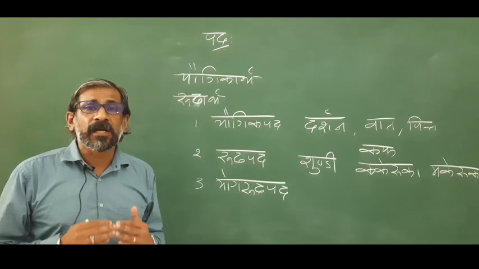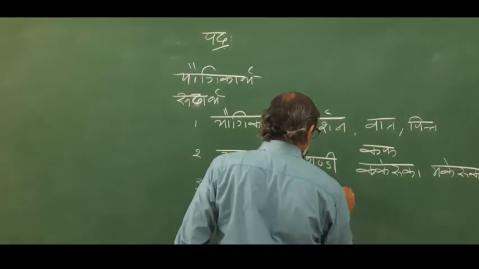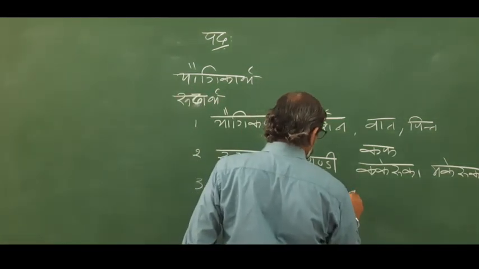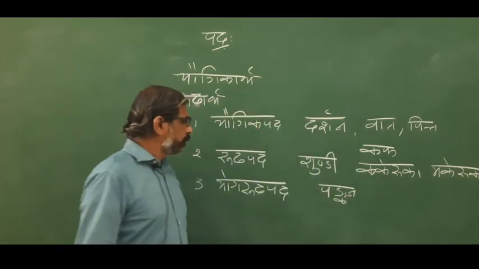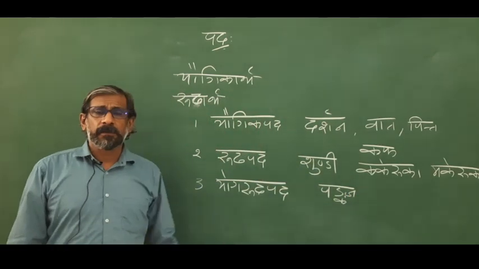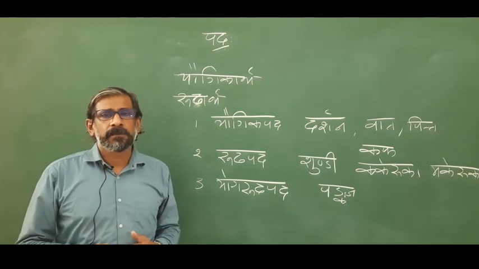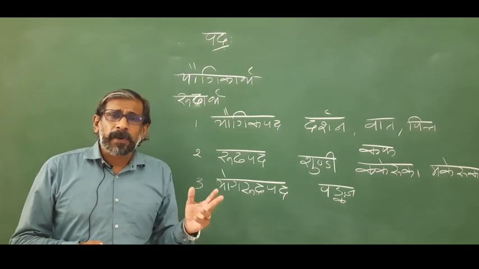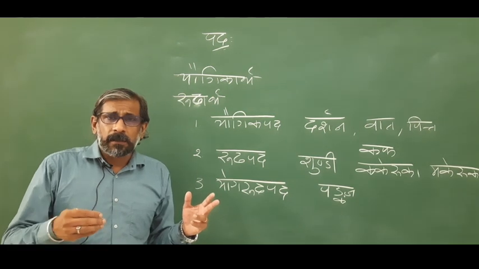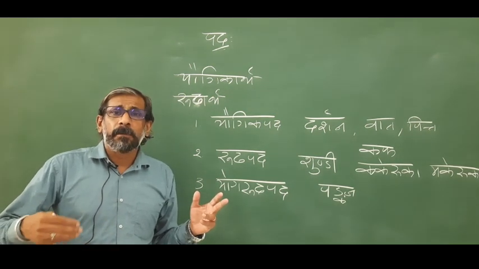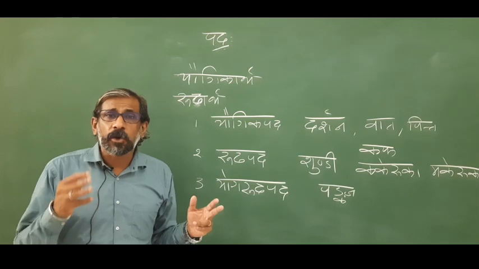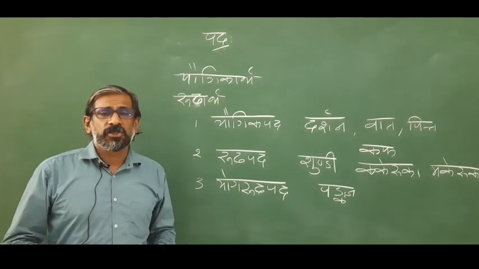For example, Pankaj. We use this word only to mean the lotus. No other plants that are born out of mud are called Pankaj. Only lotus is called Pankaj.